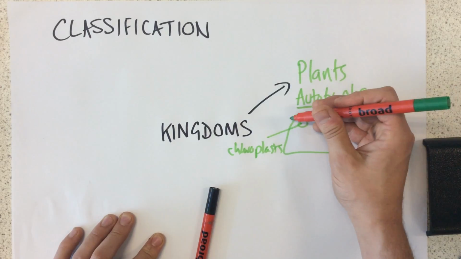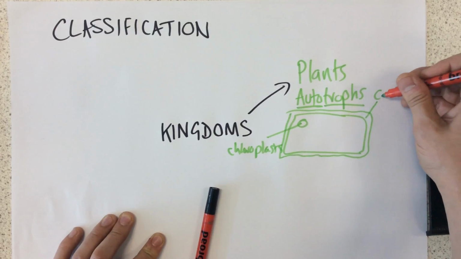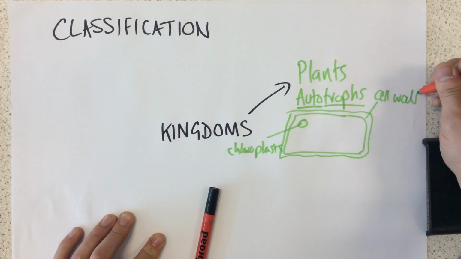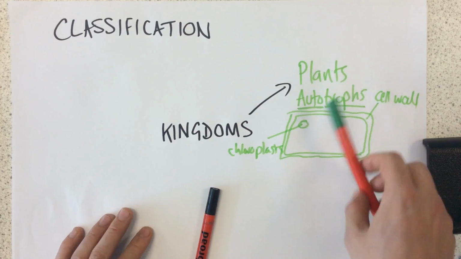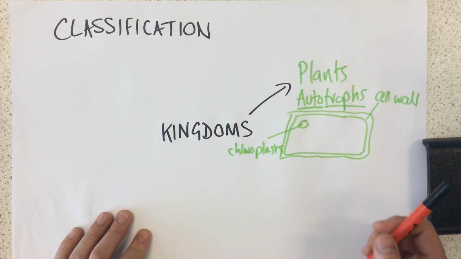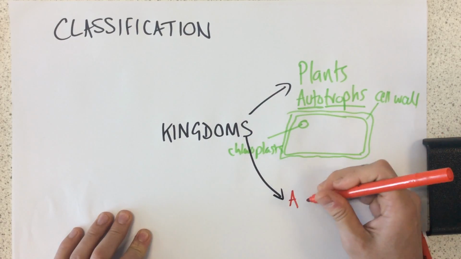So also all of these plants in this particular kingdom, they all have cell walls on their individual cells. These cell walls provide them with structure and support. The second kingdom that we need to know about, probably the most well-known one, is animals.